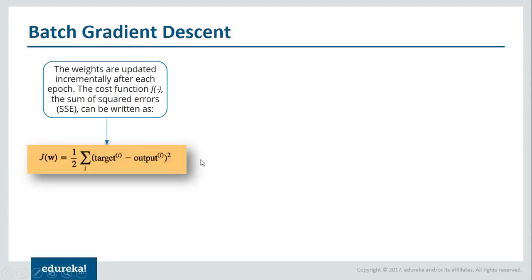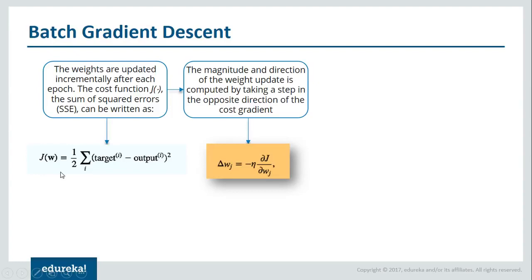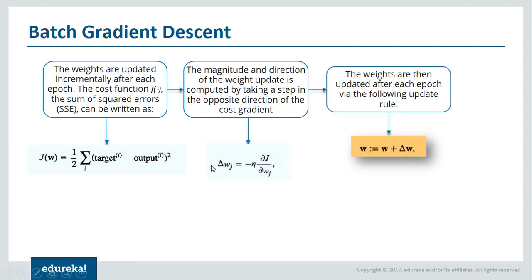All right. And let me explain the math behind it. The first thing that you need to do is calculate the loss, which is nothing but target minus the output. This is our output that we already know, and this is our model output. The difference between them, squared for all the values, and then divided by 2. This is how you're going to get the error. All right. Once you've got the error, you need to calculate the rate of change of error with respect to that particular variable. All right. So that you get the change in the weight. Once you've got that, you need to update it.